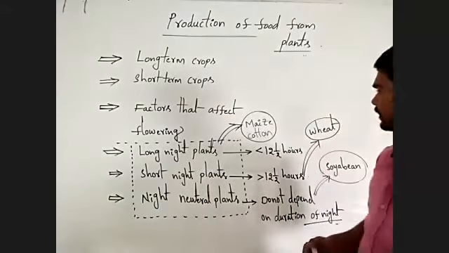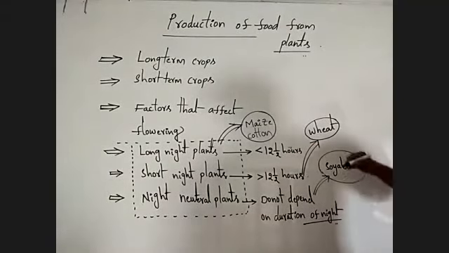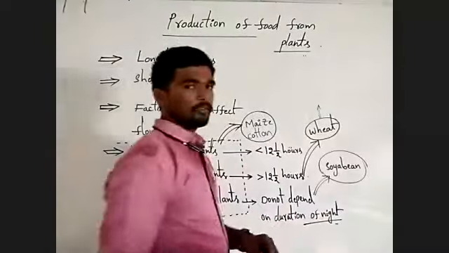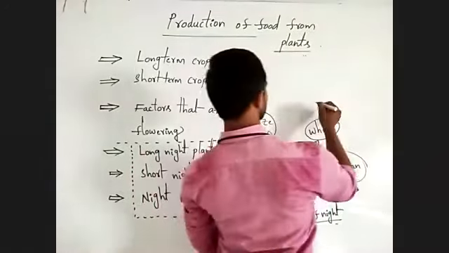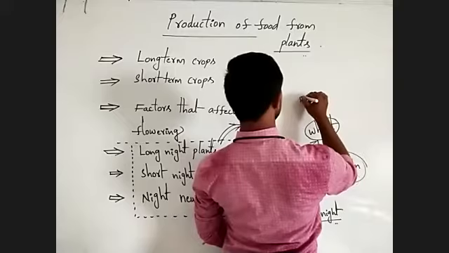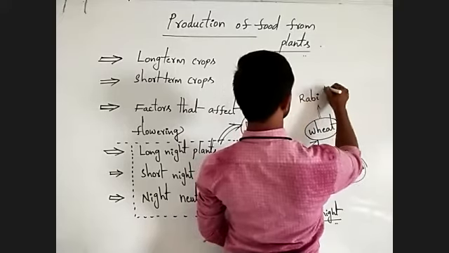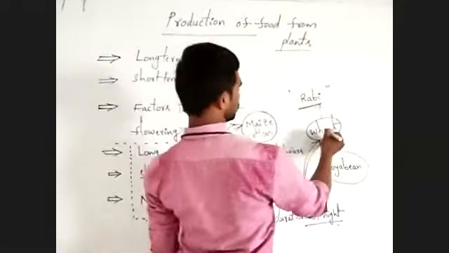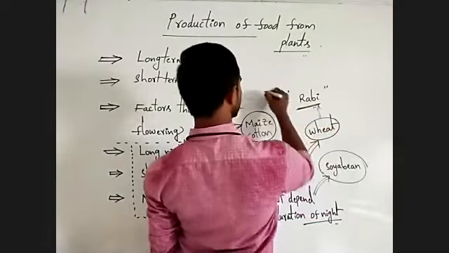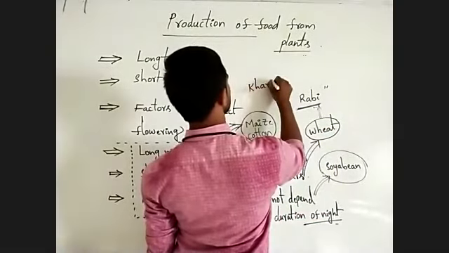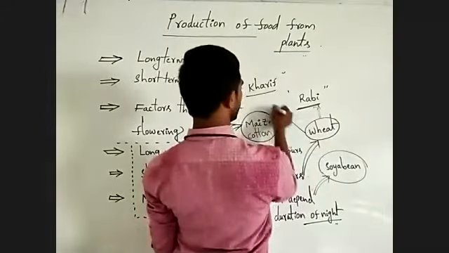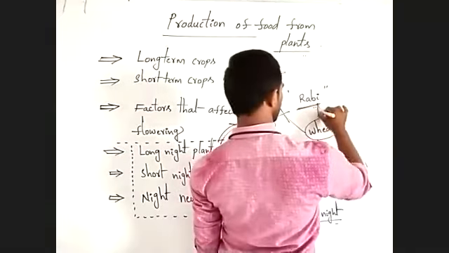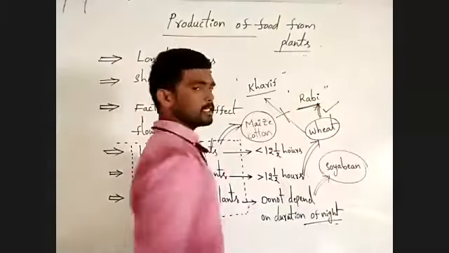Actually, farmers cultivate the wheat plants only during the Rabi season. Farmers do not cultivate the wheat crop in Kharif season. They cultivate the wheat only during the Rabi season.